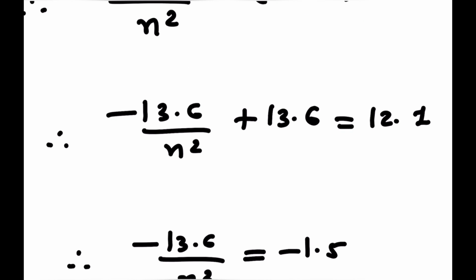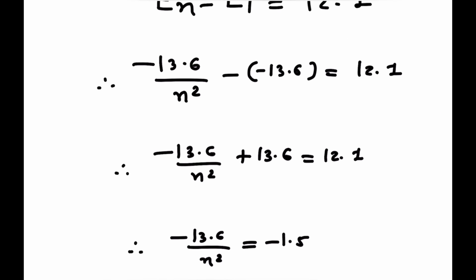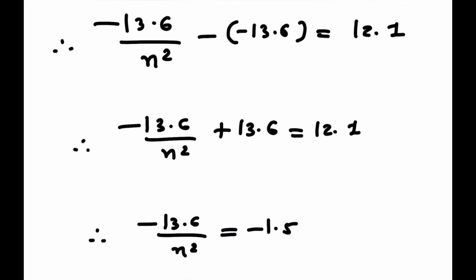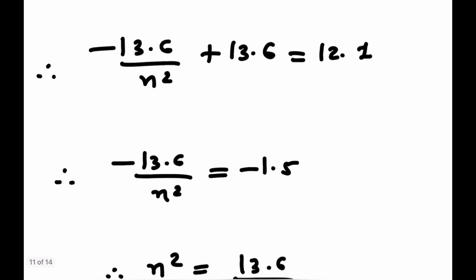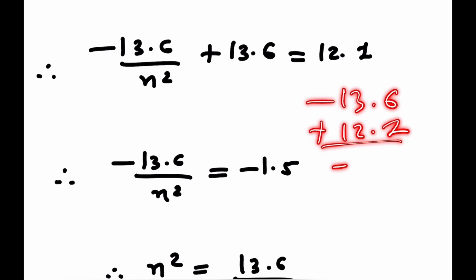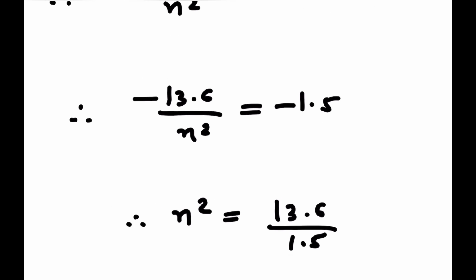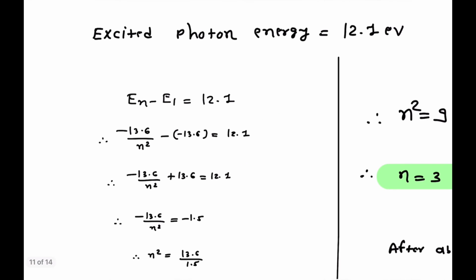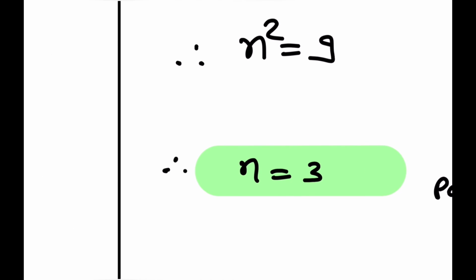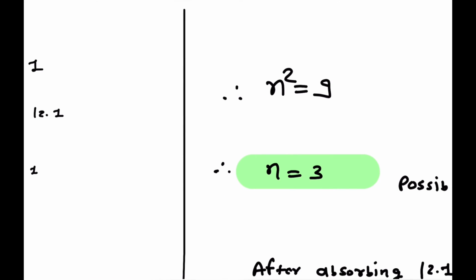So the final equation comes out to be minus 13.6 by n square plus 13.6 is equal to 12.1. After simplifying, minus 13.6 by n square equals minus 13.6 plus 12.1, which becomes minus 1.5 on the right hand side. The minus signs cancel, so n square is equal to 13.6 by 1.5, which is approximately 9. So n is the square root of 9, which is 3.